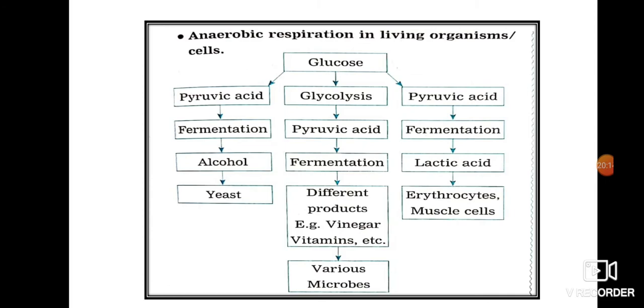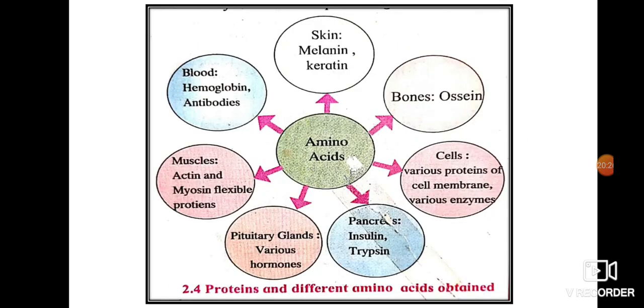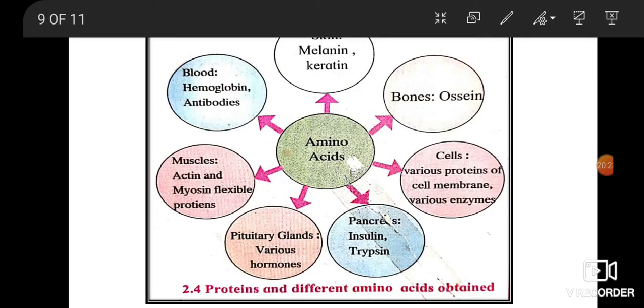Okay, now the energy from different food components. Now we have learned how energy can be produced from carbohydrates, proteins and fats. Now, the carbohydrates which are not utilized are stored in the liver and muscle in the form of glycogen.